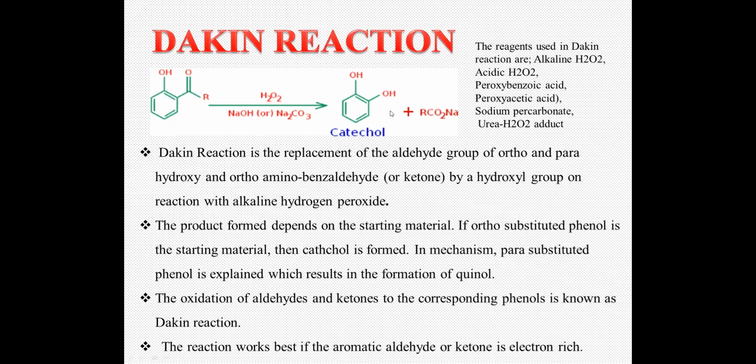So wherever there is an aromatic aldehyde or ketone which has an electron rich substituent attached at the ortho or para position, such compounds will undergo the Dakin reaction in the presence of alkaline hydrogen peroxide. So that is the basic reaction. Now let's go for the mechanism.